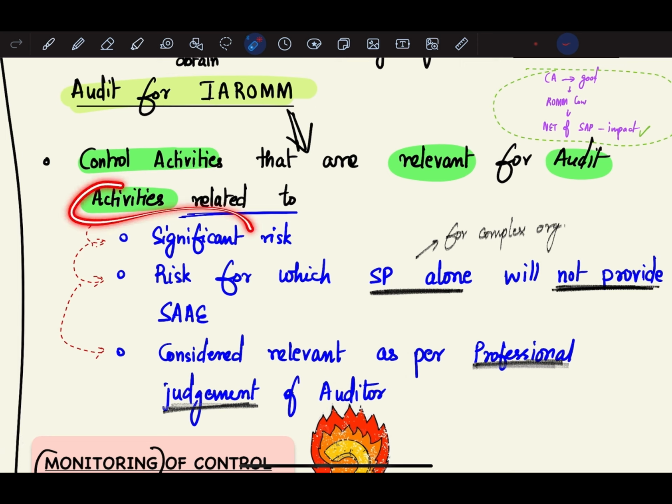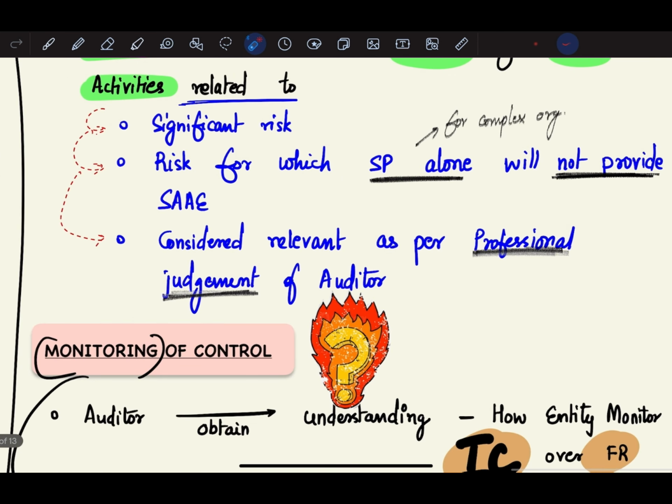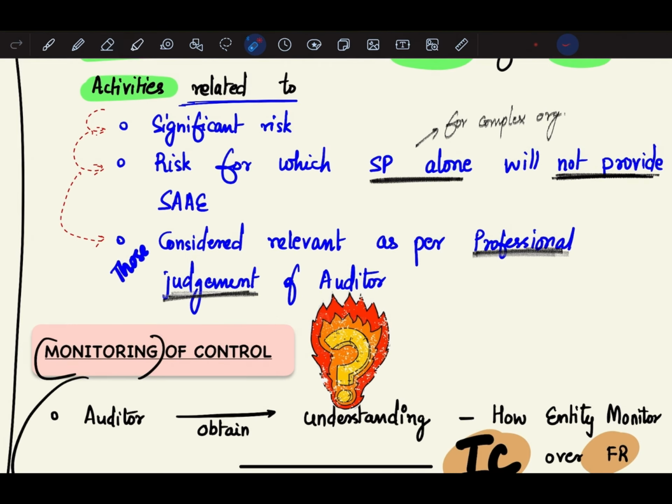So what are those activities? Activities relating to significant risk. In significant risk areas, the areas which are having significant risk, there you should put more control activities. There you should implement more policies and procedures. Then, the risk for which substantive procedures alone will not provide sufficient appropriate audit evidence. And those kinds of activities which are considered relevant as per professional judgment of the auditor.